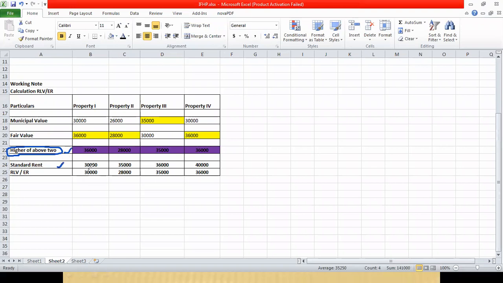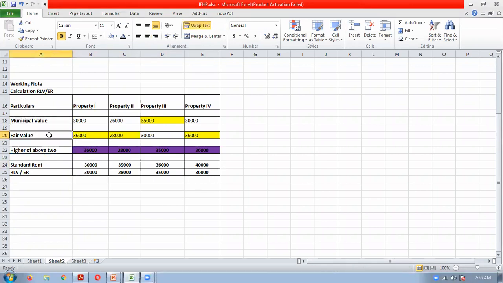Okay, and whichever is lower will become your RLV. Understand properly? The higher of the municipal value and fair value will be compared with the standard rent, and whichever is lower will become the RLV if standard rent is applicable. Higher of municipal value and fair value compared with the standard rent, whichever is lower will become the RLV.